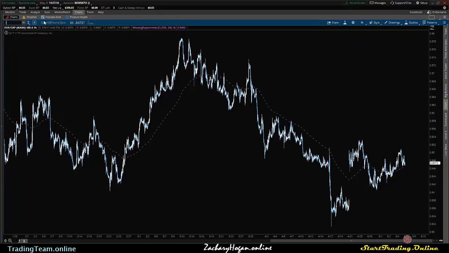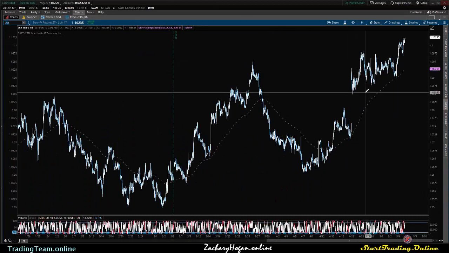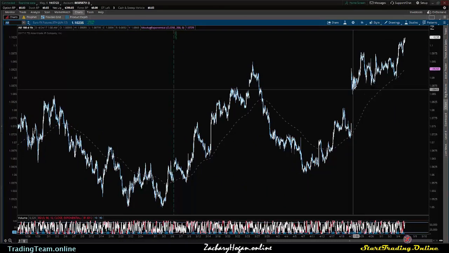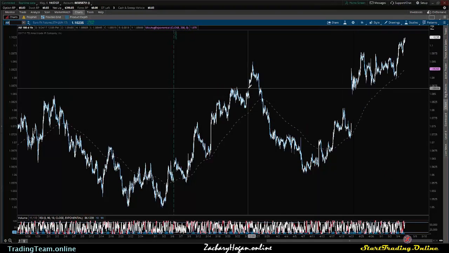It's basically everything. And we're going to look at the euro future here for a moment, and you can see that there are two gaps within our field of vision, three actually if we want to include this, but this is the most recent gap, obviously, and it's fairly significant when we take a look at it in comparison to this little one right here, this little one right here.